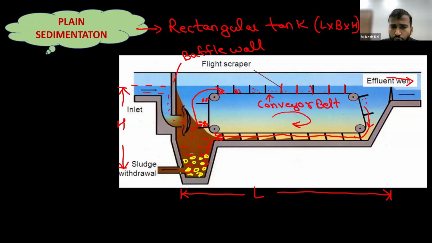We will open this gate, and we will take all the impurities in the form of sludge from here, and dispose of it by some other means. That is the removal of larger grit particles from this plain sedimentation tank. I think I have discussed that concept in a very detailed manner. If you have any doubt, feel free to ask here.